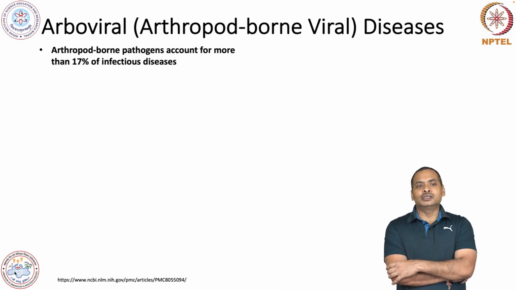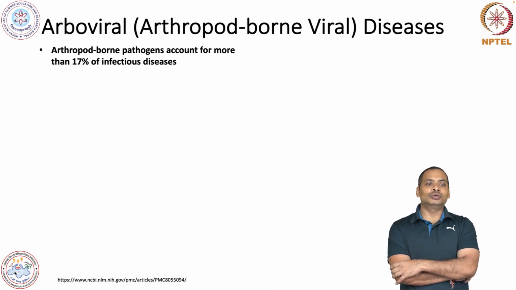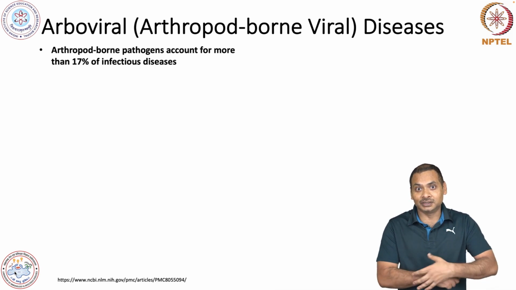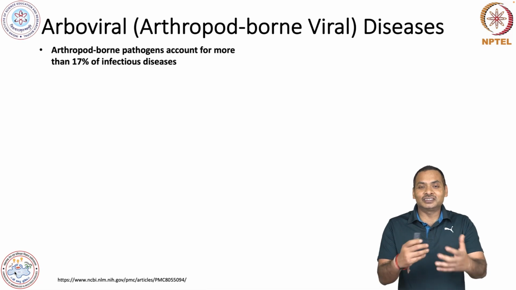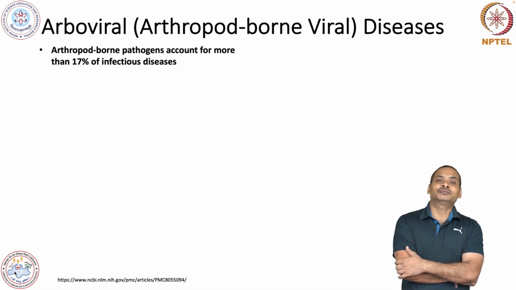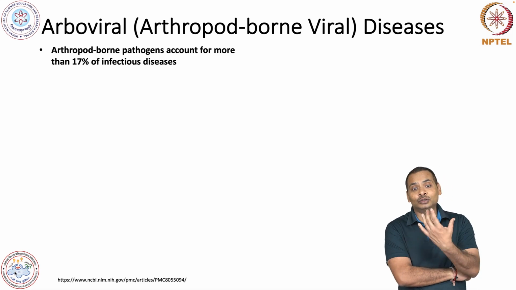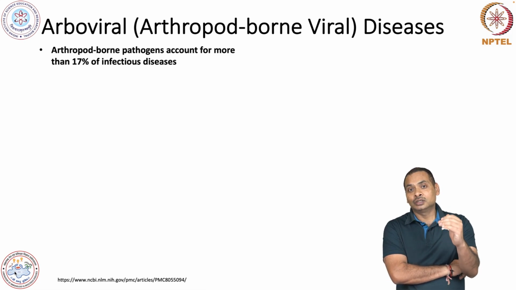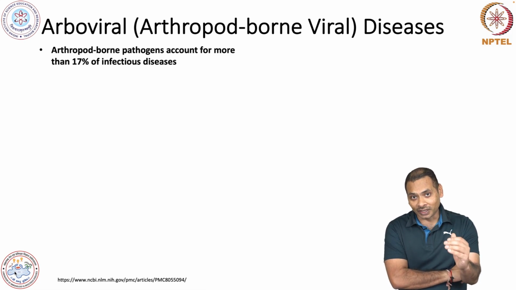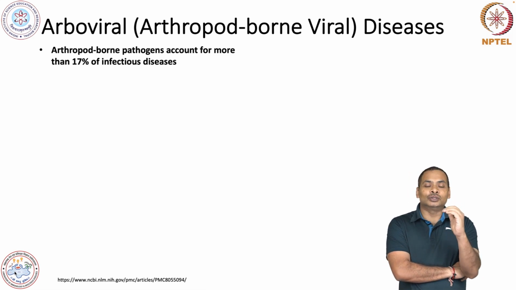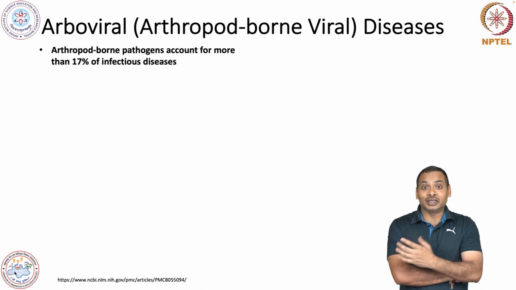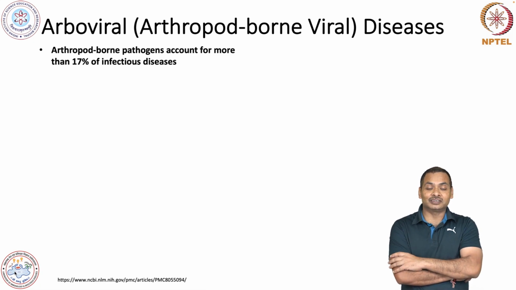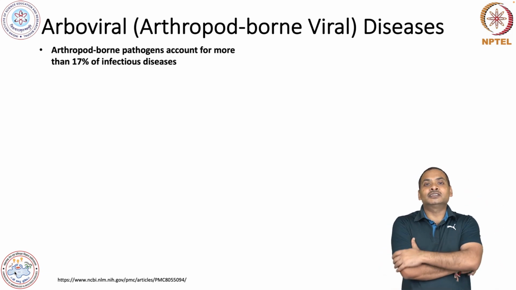So arthropod borne pathogens account for more than 17% of infectious diseases. It is a reasonably big number, right. So most infectious diseases are basically through these arthropod borne pathogens. Here I am talking about arthropod borne pathogens. It is not only the viruses, please note it. For example, there is malaria. Malaria is one serious disease which is caused by protozoans. So overall, this is quite a big number.